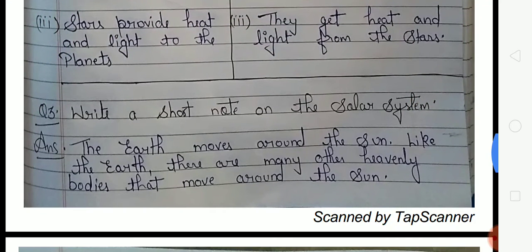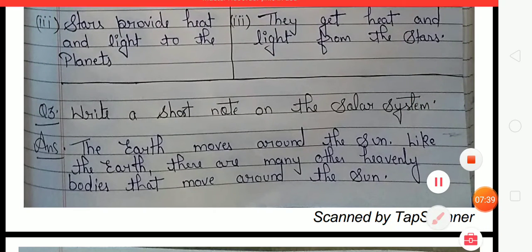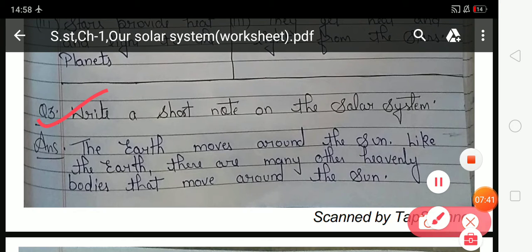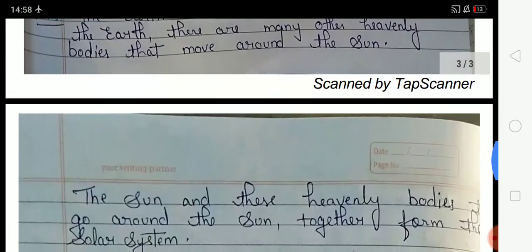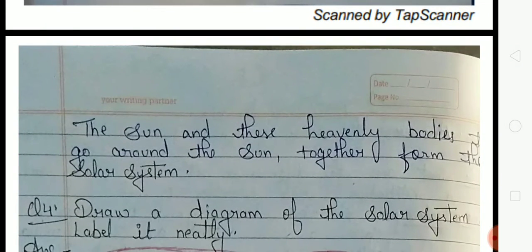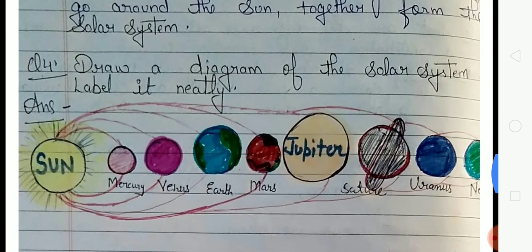Look at question number 3. Your question number 3 is, write a short note on the solar system. So students, in question number 3 you have to write about the solar system. So your answer is, the earth moves around the sun. Like the earth, there are many other heavenly bodies that move around the sun. The sun and these heavenly bodies that go around the sun together form the solar system.